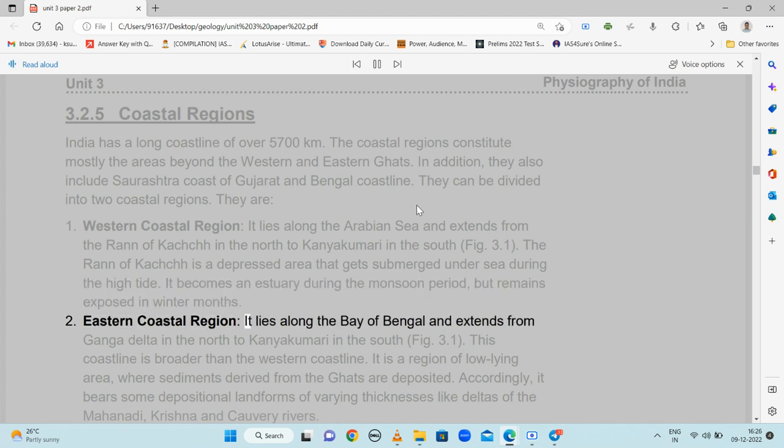Eastern Coastal Region. It lies along the Bay of Bengal and extends from the Ganga Delta in the north to Kanyakumari in the south, Fig. 3.1. This coastline is broader than the western coastline. It is a region of low-lying area where sediments derived from the Ghats are deposited. Accordingly, it bears some depositional landforms of varying thicknesses like deltas of the Mahanadi, Krishna and Kaveri rivers.